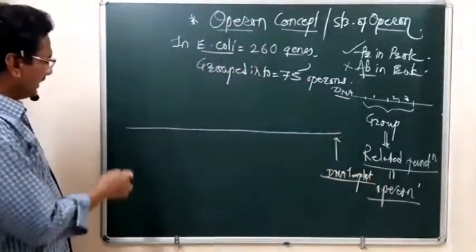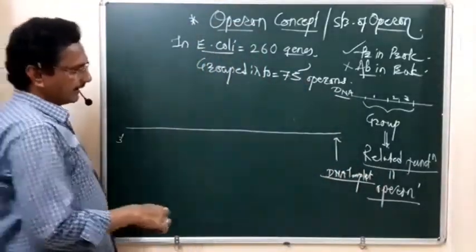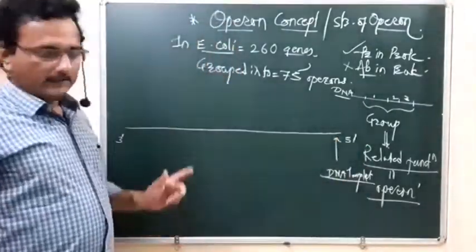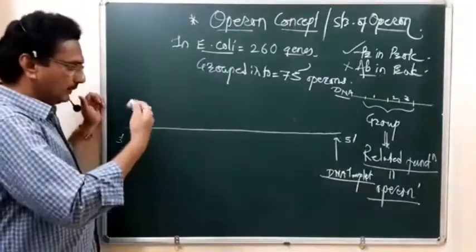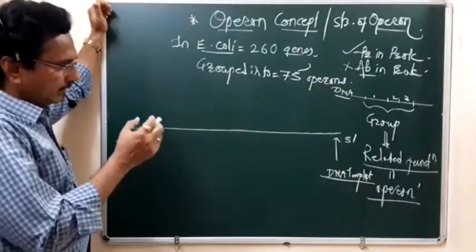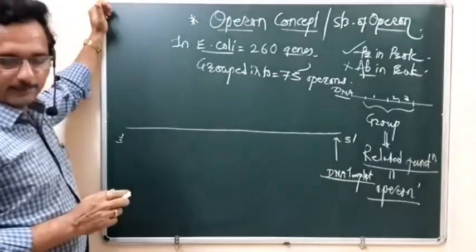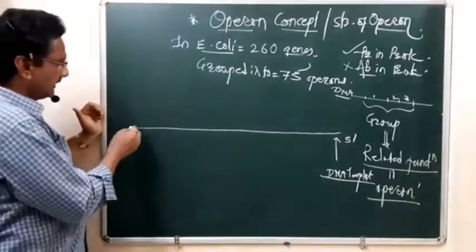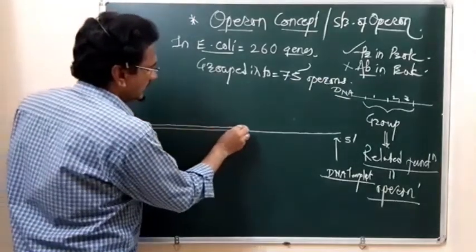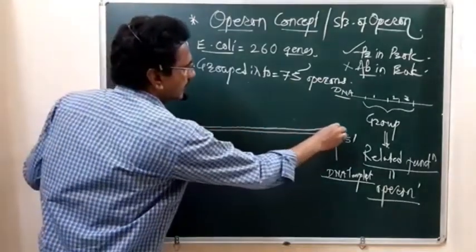As usual, this is the 3' end and this is the 5' end. Then what type of parts does this operon have? Towards this 3' end, we can show it this way.